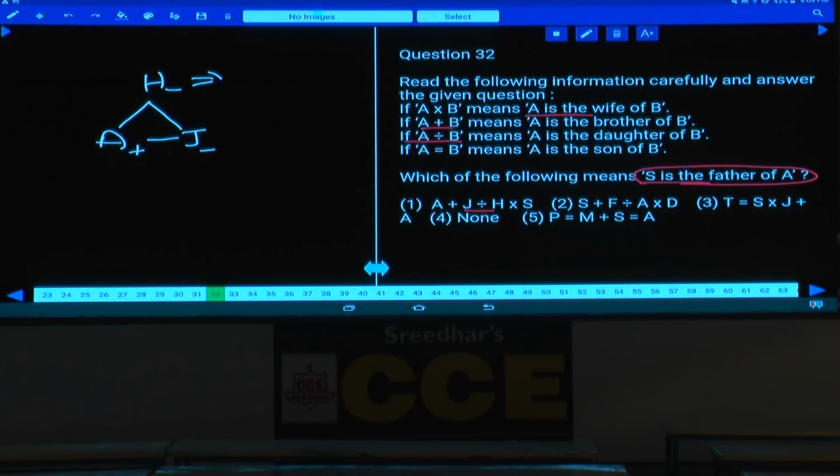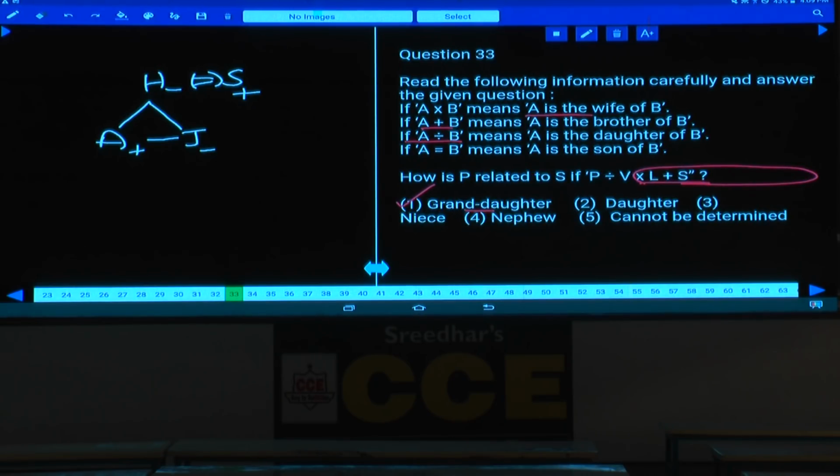Now this H is the wife of S. Then what is the answer we are getting here? S is the father of whom? H is a female, S is a male, S is the father of A. We are getting from choice 1 itself. Clear now? Question number 32, it is choice 1.